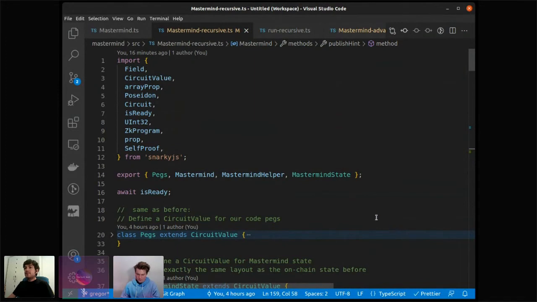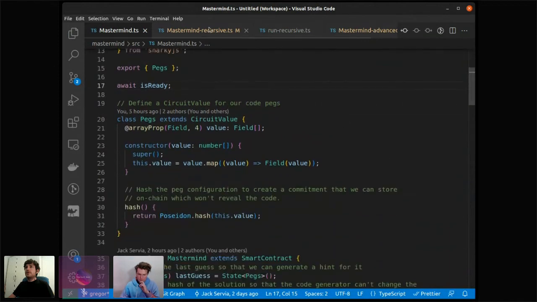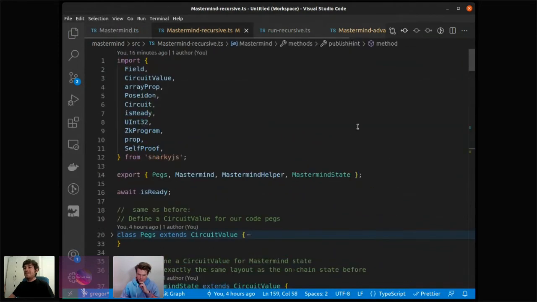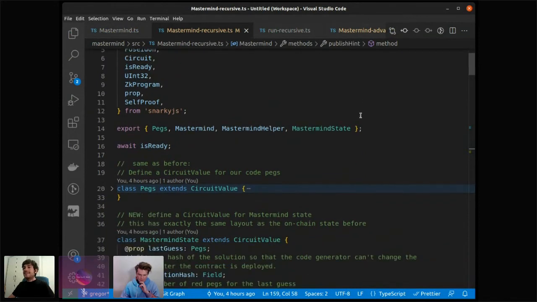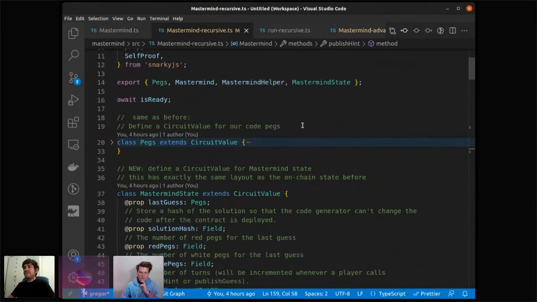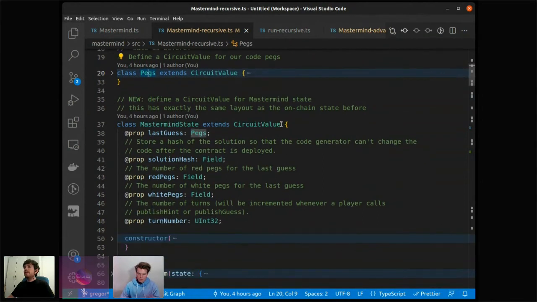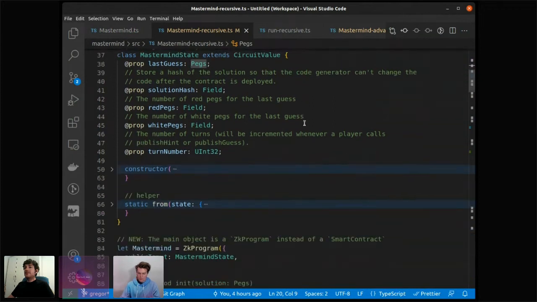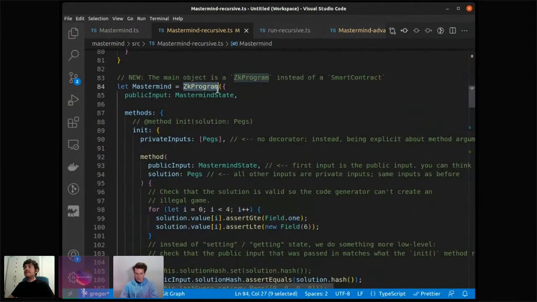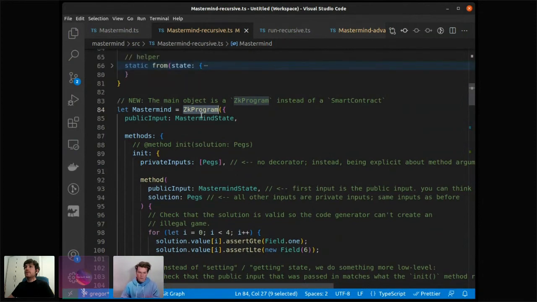Cool. So this is basically the same thing that Jack showed you before. We just changed some things to make it. Yeah. So as Jack said, we try to do everything off chain and only at the beginning create a proof that is posted to the chain. So as before, we had pegs, but now we will not define a smart contract. Instead, we will create a ZK program, and because we create a ZK program, we need a public input. And the public input is